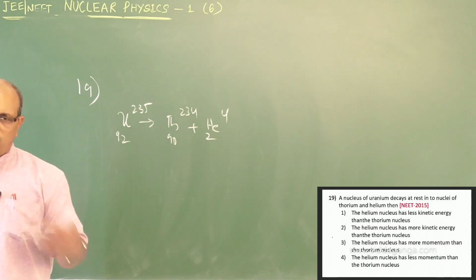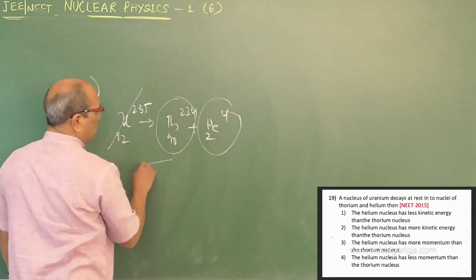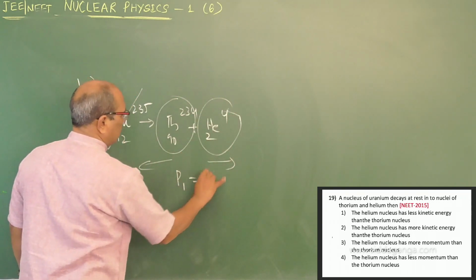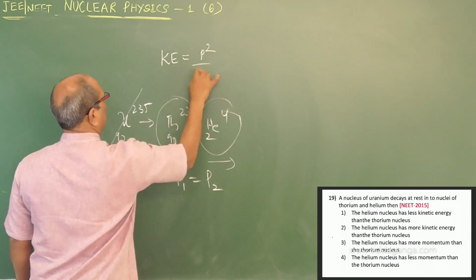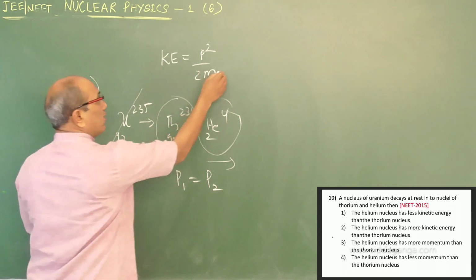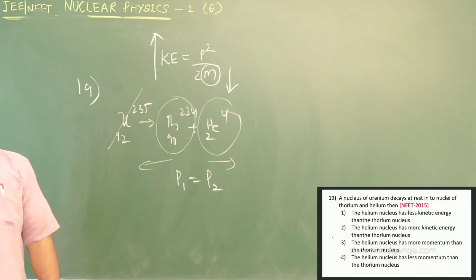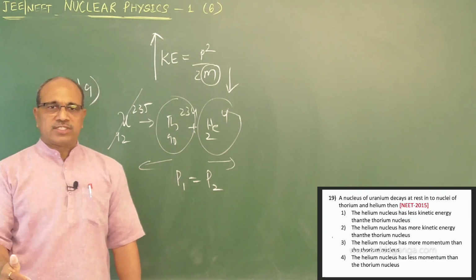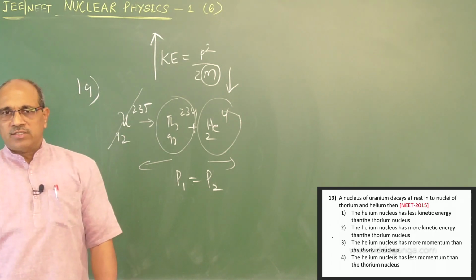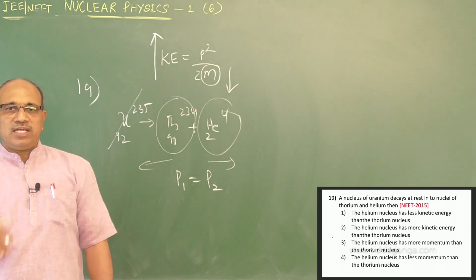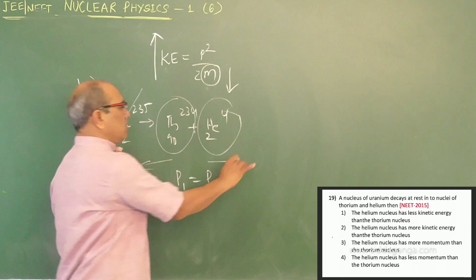Third and fourth are wrong because when the breakdown creates these two, they may be moving in opposite directions but their momentum must be the same. With momentum the same, take kinetic energy as P square by 2m. Less mass has more kinetic energy. Here helium is carrying less mass compared to thorium, therefore the kinetic energy of thorium must be less and that of helium must be larger, because the mass of helium is less and its kinetic energy is more. Therefore, option number 2.